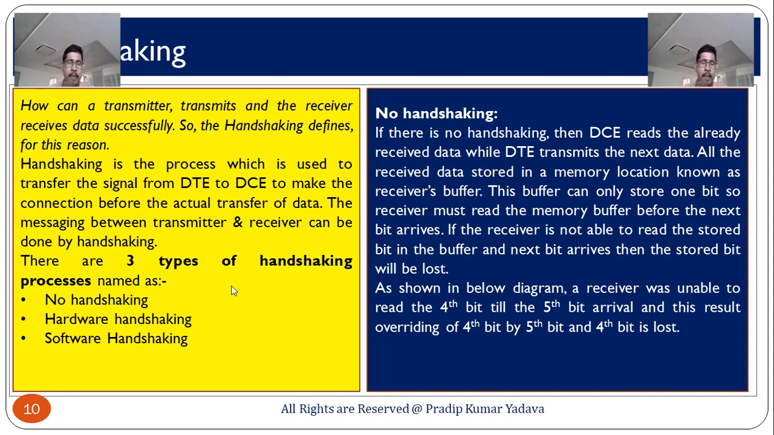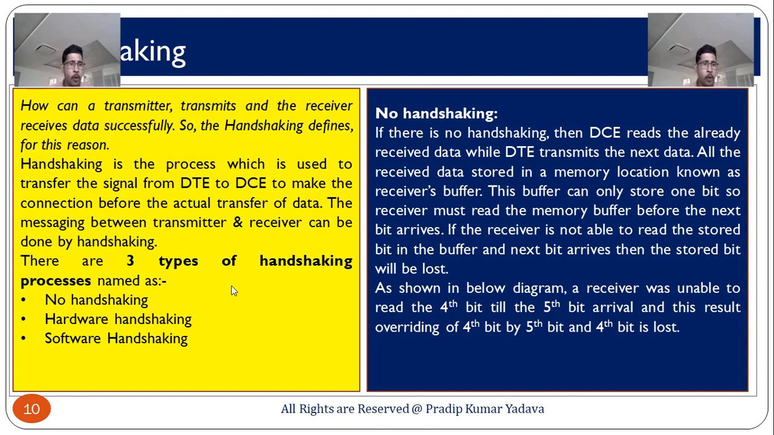So, let me explain. If there is no handshaking, then the DCE reads the already received data while the DTE transmits the next data. All received data is stored in a memory location known as the receiver buffer. This buffer can only store 1 bit. The receiver must read the memory before the next bit arrives. Okay, that is the main point: only 1 bit.